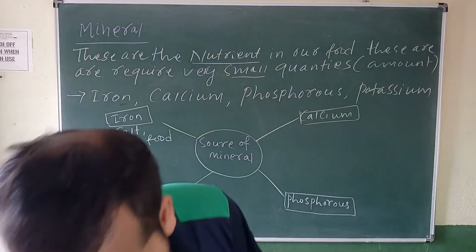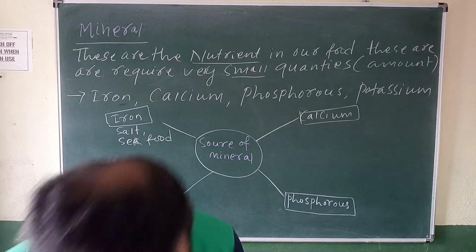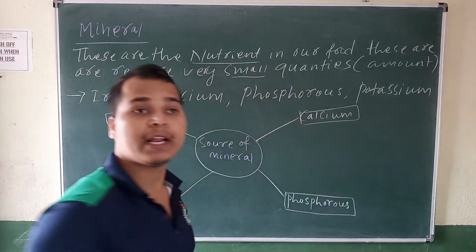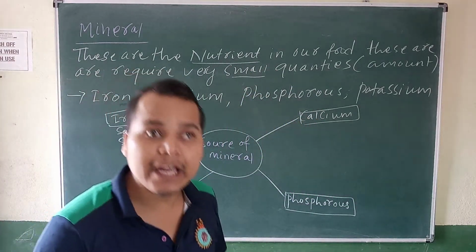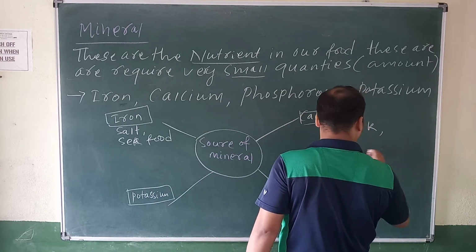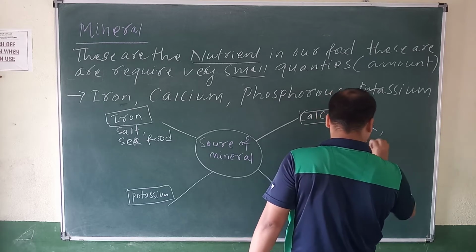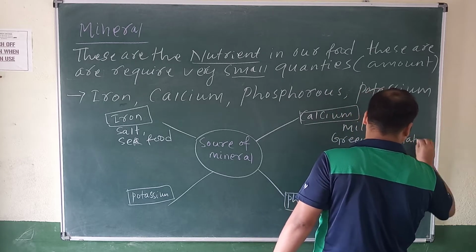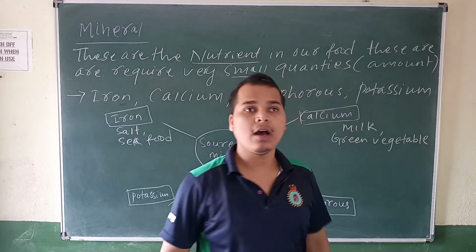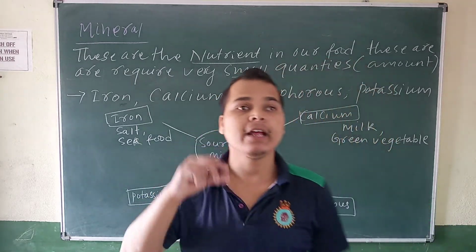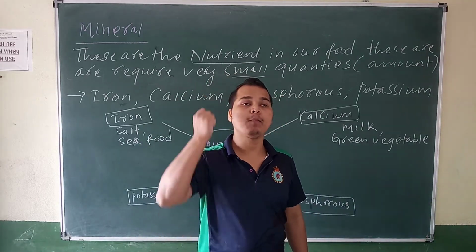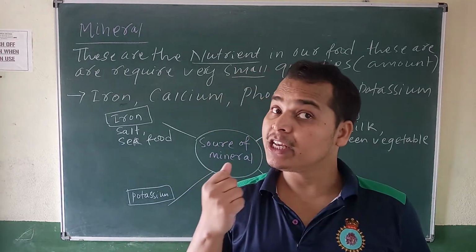Then come to calcium. Tell me the food names where we can get calcium. It is milk, and green vegetables. From the milk and green vegetables we can get the calcium. So what is the function of calcium? It makes stronger bone and muscle. So without calcium, what will happen?